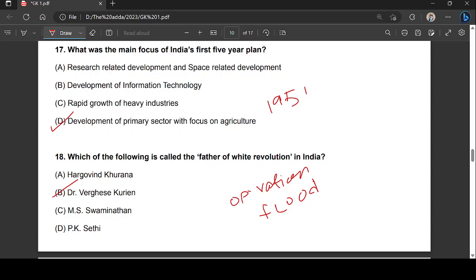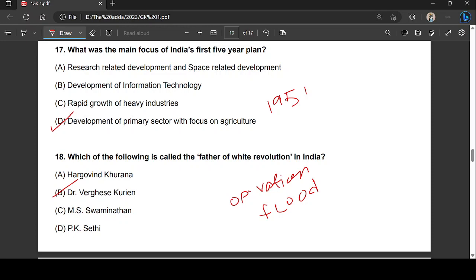So the White Revolution started in Gujarat, and Verghese Kurian also majorly developed Amul. You might have heard of Amul, that is Anand Milk Union Limited, which is India's leading milk producer. Basically, this organization was founded in 1946 by Tribhuwan Das Kishibhai Patel. Later on, Verghese Kurian was hired, and he majorly developed the marketing strategies for Amul.